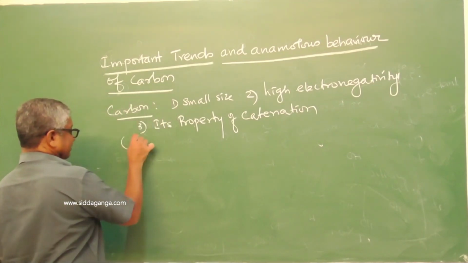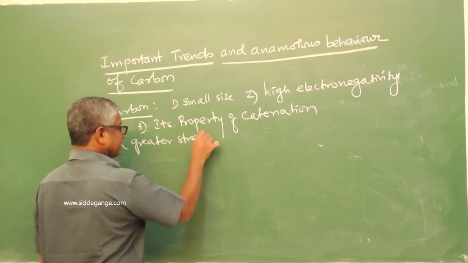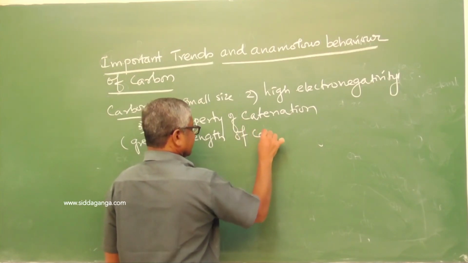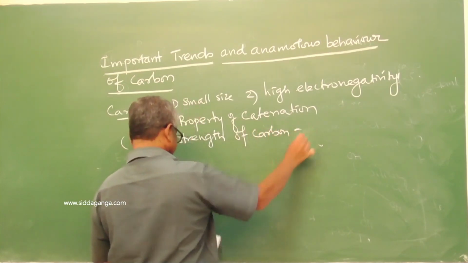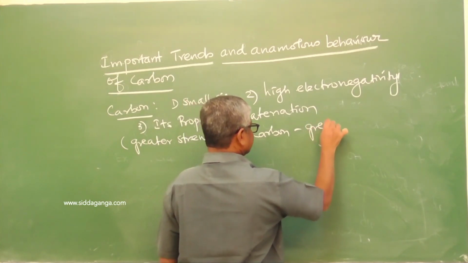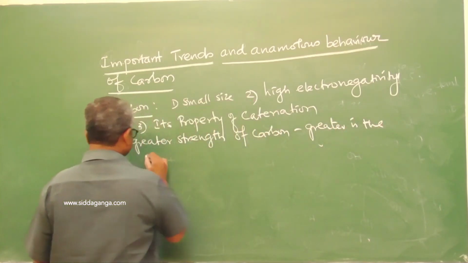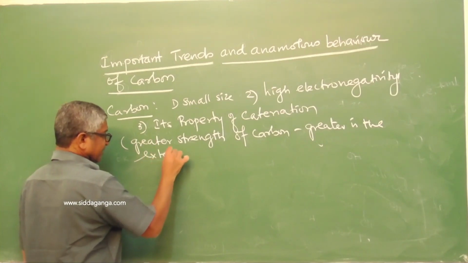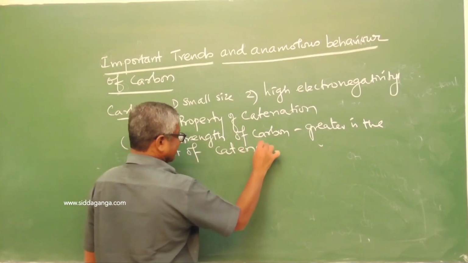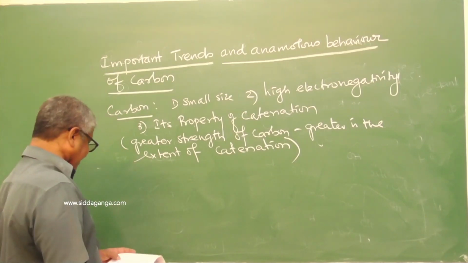And remember, the greater the strength of carbon bonds, the greater is the extent of catenation.